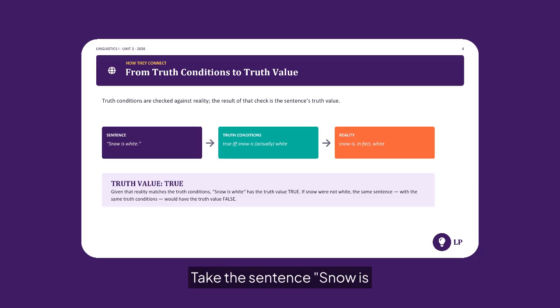Take the sentence, "Snow is white." Its truth conditions say, this sentence is true if and only if snow is actually white. When we compare that requirement with reality and find that snow is indeed white, we assign the value true.